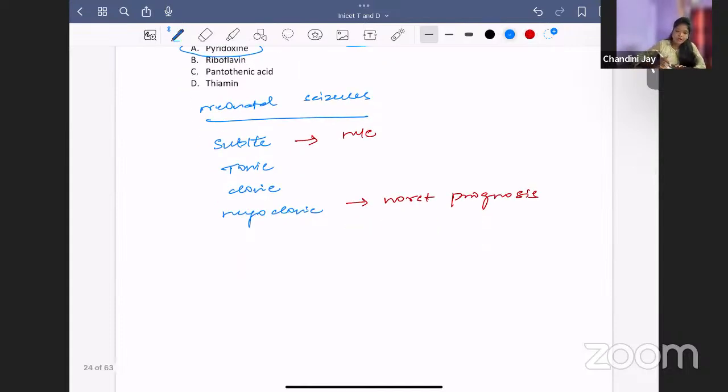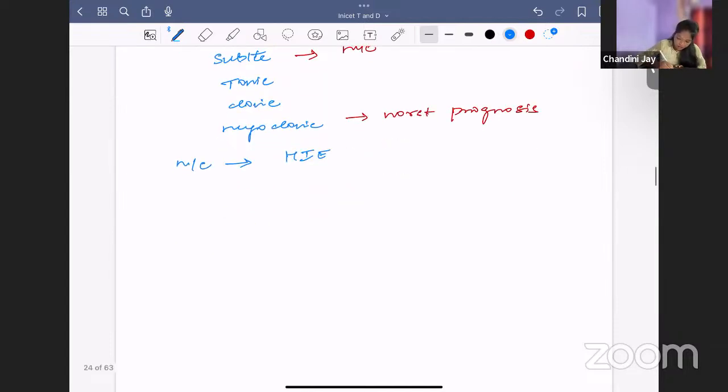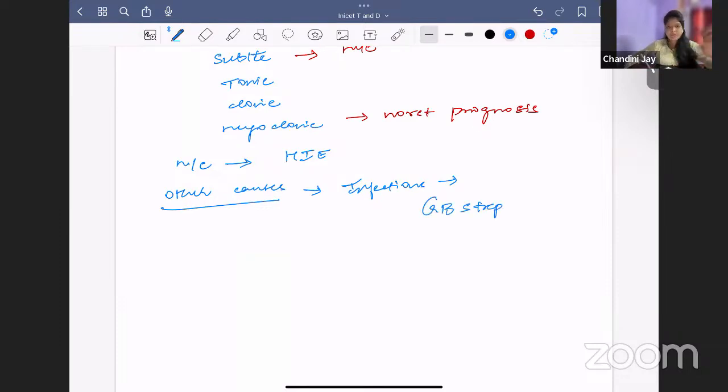Okay. What is the most common cause of neonatal seizure? It is hypoxic ischemic encephalopathy. It's the most common cause. Okay. Now, what are the other causes? Infections. What infections? Sepsis or meningitis caused by group B streptococci.